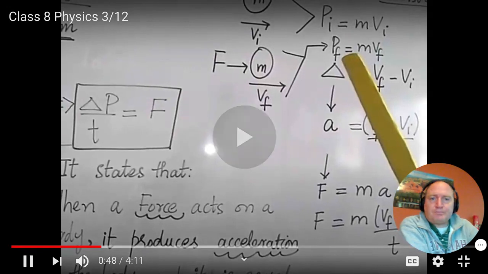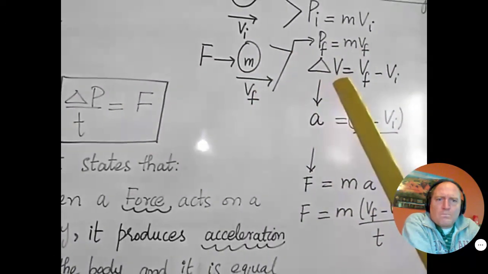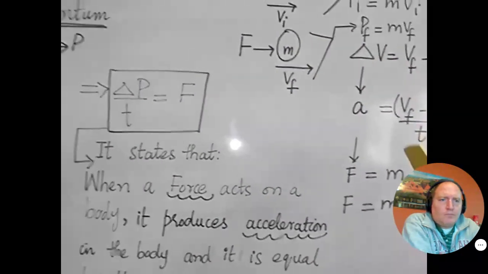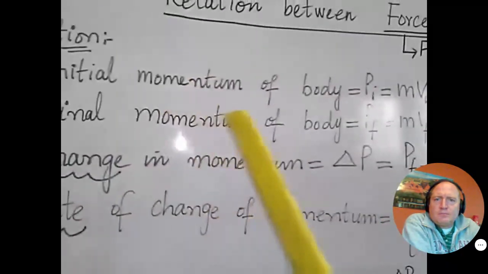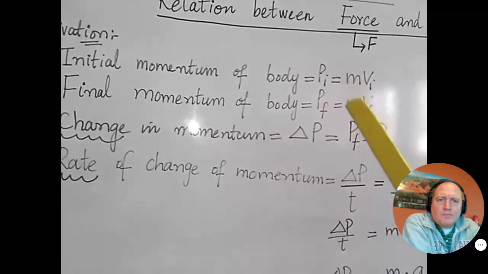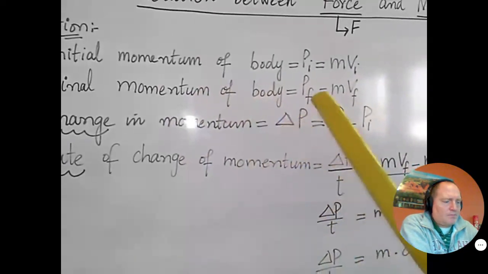Momentum is equals to mvf. The change in velocity is represented by delta v is equals to vf minus vi. Works with now vectors. Switch over to the derivation. The derivation shows that initial momentum of the body is equals to pi. P is for momentum is equals to mvi. Final momentum of the body is equals to p.